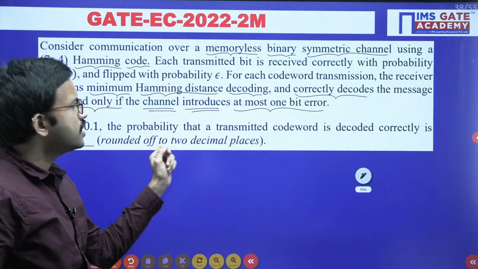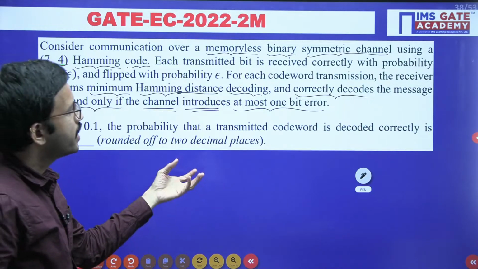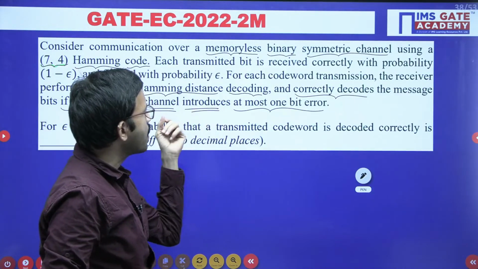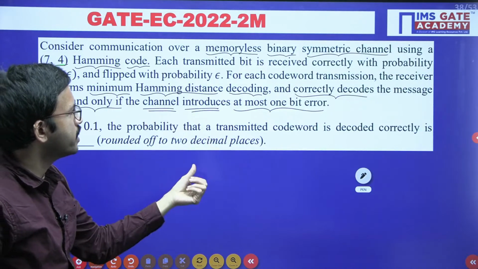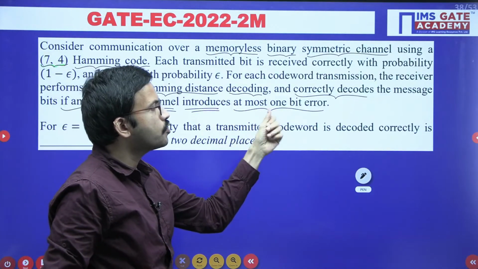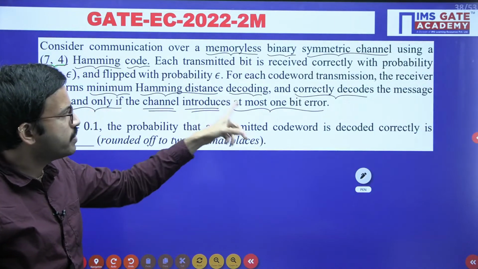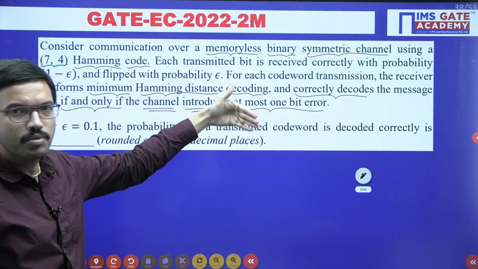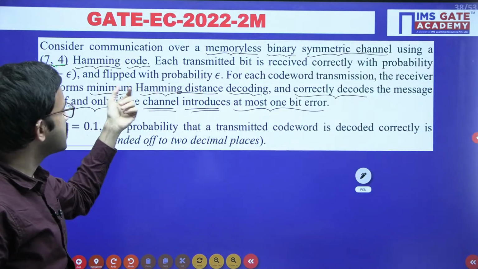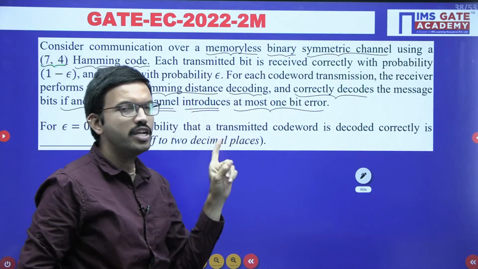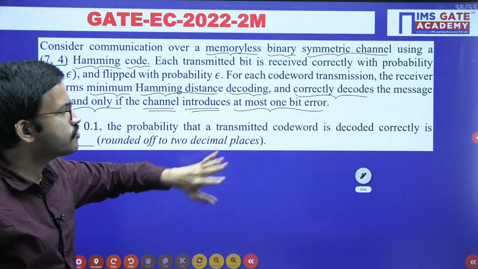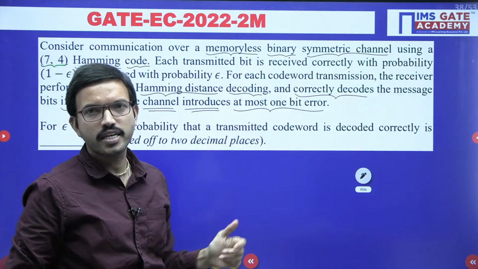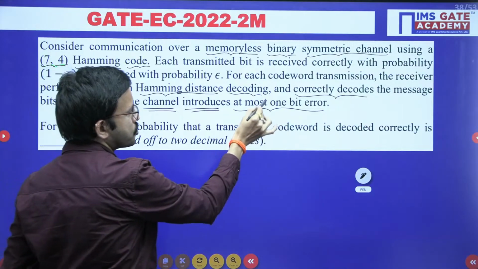So whatever the transmitted code you have, at the receiver, with the help of the Hamming code, you can get the correct information, provided there is at most 1 bit error. So that means at max, among the message bits, if only 1 message bit has an error, you can detect it, or even if there is no error, then also obviously it will be decoded correctly. That is the meaning of at most.